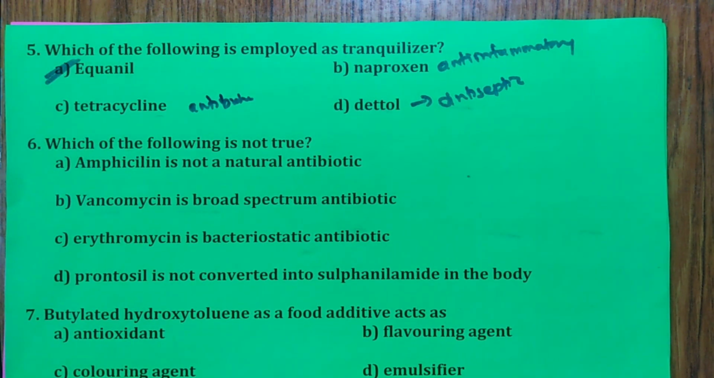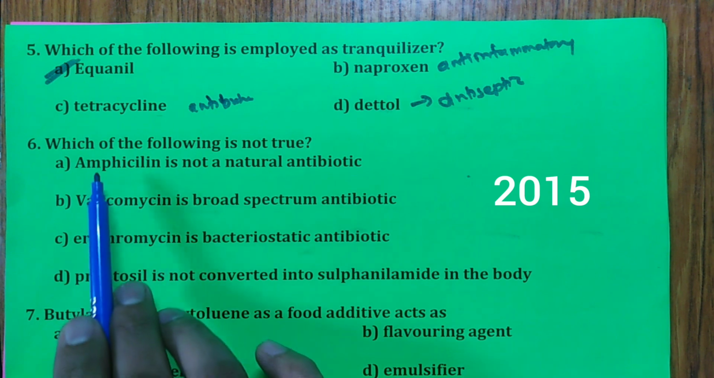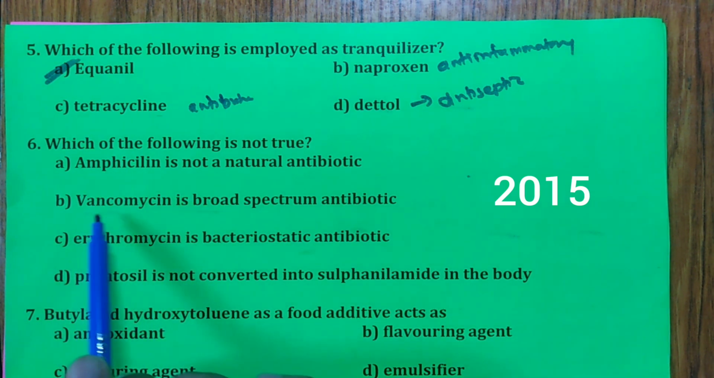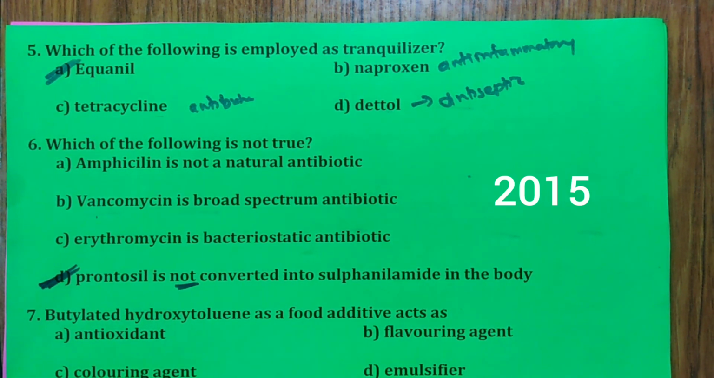So, sixth one, which of the following is not true? See that ampicillin is not a natural antibiotic. Remember, this is true. Ampicillin is an antibiotic which is not natural, it is prepared. Vancomycin is a broad spectrum antibiotic. This is also true. Erythromycin is a bactericidal antibiotic. This is also true. Remember, the correct answer for this case is the statement that Prontocil is not converted to what they have given, but it will be converted into something else. Hence, remember, the answer for this question is D.